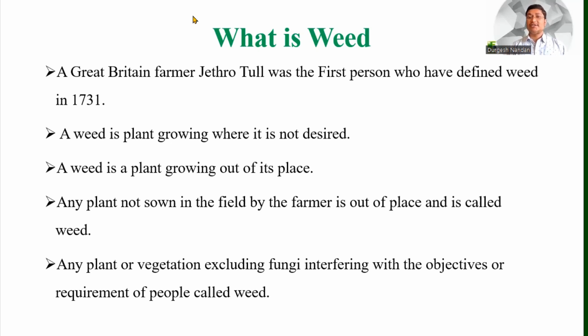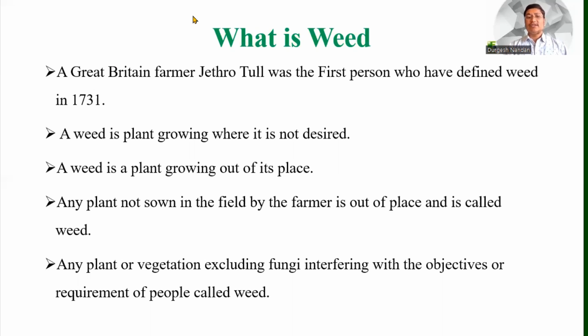If any plant or vegetation, excluding fungi, is interfering with the objectives, objective means that one farmer has sown that crop with some objectives like taking the highest productivity, higher production, and higher returns from that field. All these things are desired by the farmers, so those are the objectives of the farmer. If any vegetation, any plant, any herb is disturbing that aim and interfering with attaining those objectives, then that plant is a weed.